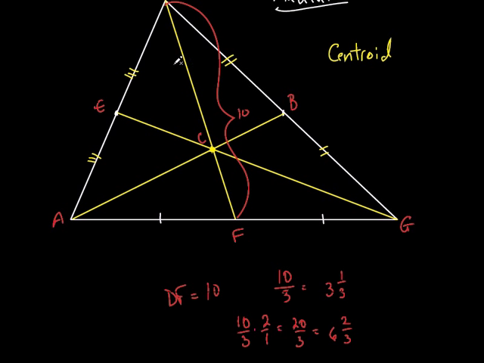So what would this length be right here? 6 and 2/3. Or just keep it 20/3. I'm fine with that. All right? So that would be 20/3, and what would this be right here? So it'd be 10/3. You okay with that?